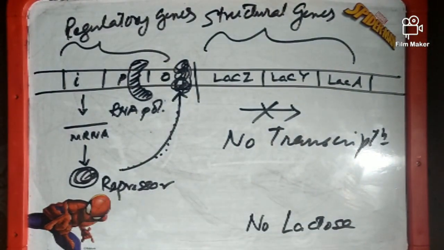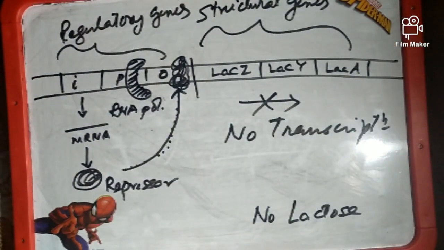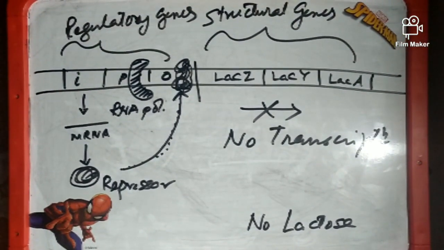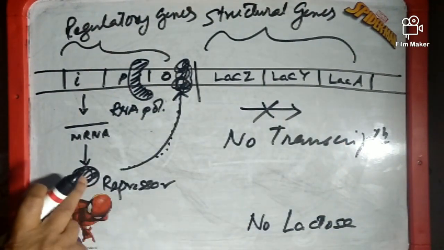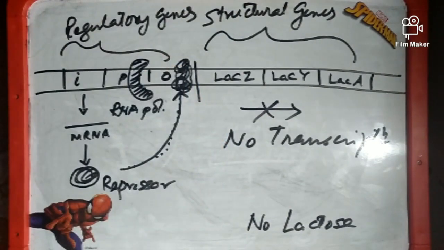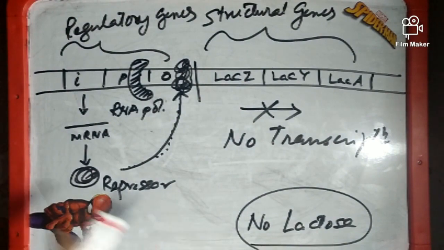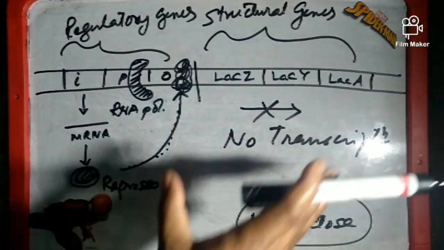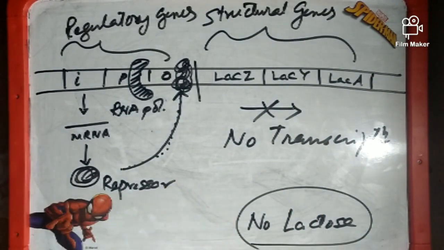So when there is no mRNA formation or no transcription, then there is no formation of the enzymes of Lac Z, Lac Y, and Lac A. Those three enzymes, beta galactosidase, galactoside permease, and transacetylase, will not be formed since there is no transcription. And why is there no transcription? Because the repressor is bound with the operator and it is blocking the way of RNA polymerase. So the summary of the story is that when there is no lactose, the repressor goes and binds with the operator, RNA polymerase is blocked, and as a result the transcription process is stopped and there is no formation of enzyme. So no lactose, no enzyme formation.